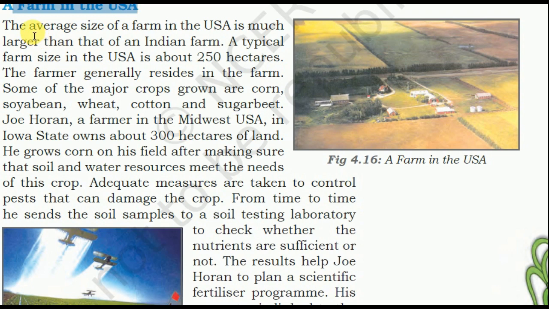The average size of a farm in USA is much larger than that of an Indian farm. A typical farm size in USA is about 250 hectares. A farmer generally resides on the farm. Some of the major crops grown are corn, soybean, wheat, cotton, and sugar beet. Joy Horan is a farmer in the Midwest USA in Iowa state on about 300 hectares of land. Whereas the Indian farmer has just 1.5 hectares, here we have 300 hectares of land.